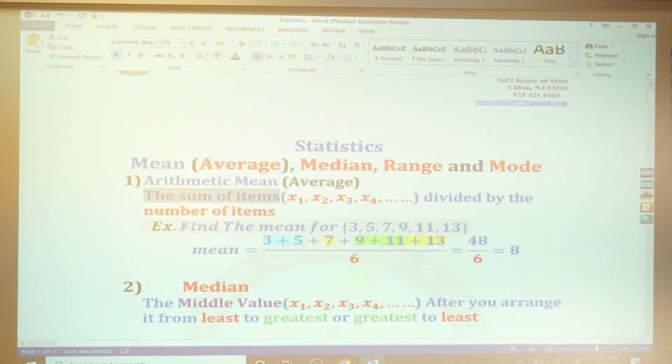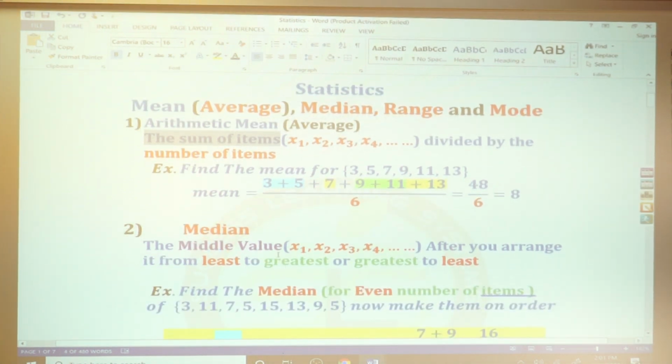An easy example for that, find the mean for 3, 5, 7, 9, 11, and 13. What you do, 3 plus 5 plus 7 plus 9 plus 11 plus 13. Look, in SAT there's a no-calculator section. What I did, I add 9 plus 11 is 20, 7 plus 13 is 20, which is 40, 3 plus 5 is 8, so 48. You can add from where you want. 48 over 6.